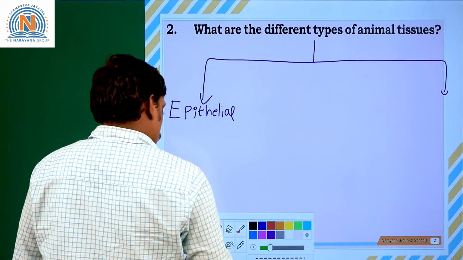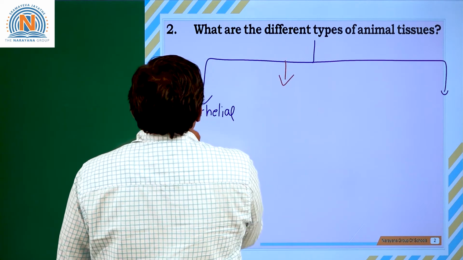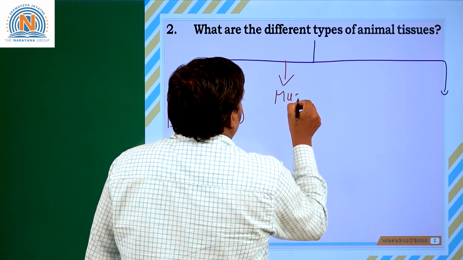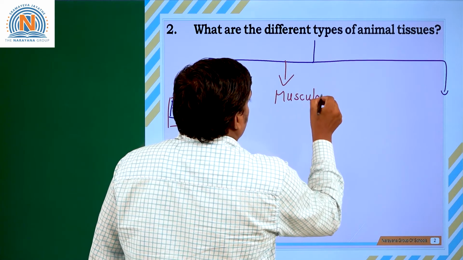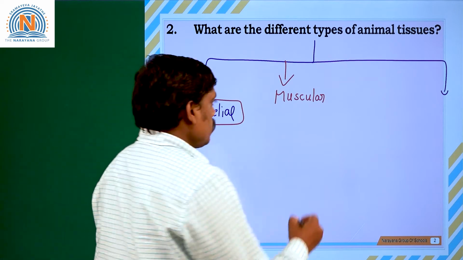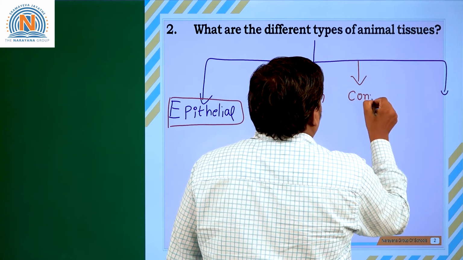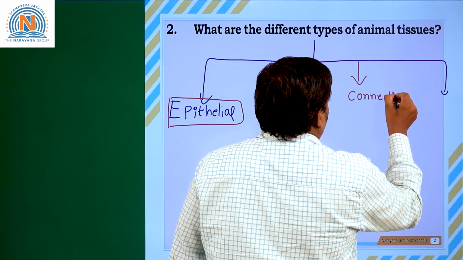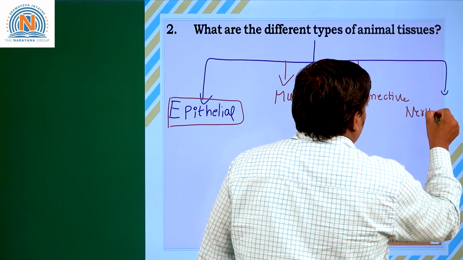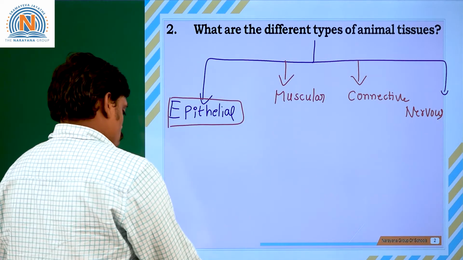Second type of animal tissue, muscular tissue. Third type of tissue, connective tissue. Fourth one, the nerve tissue. So in total, four different types of tissues.